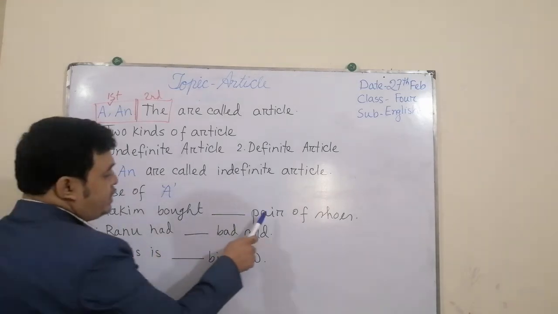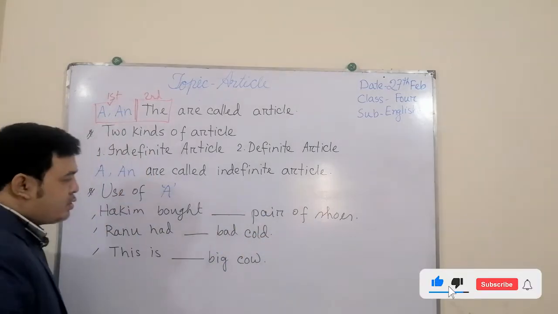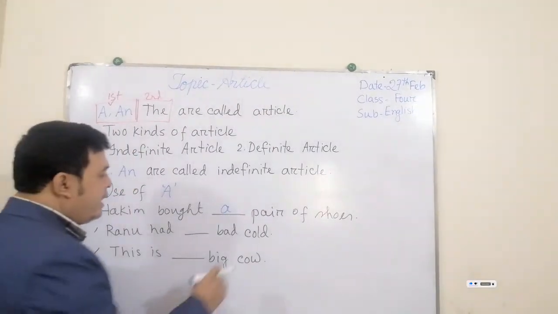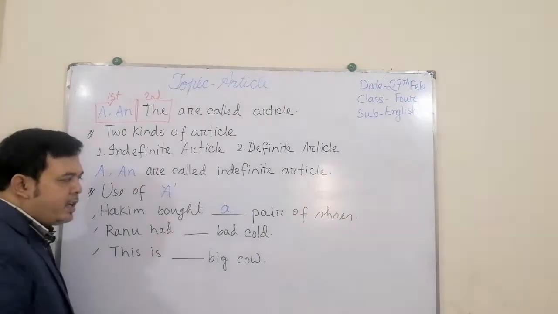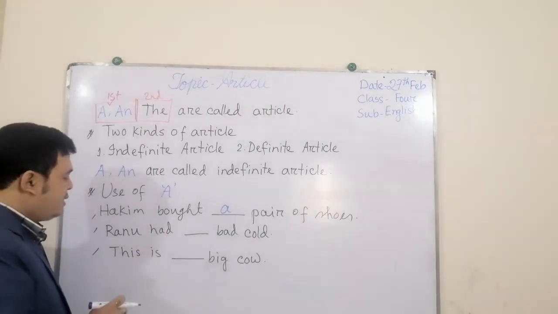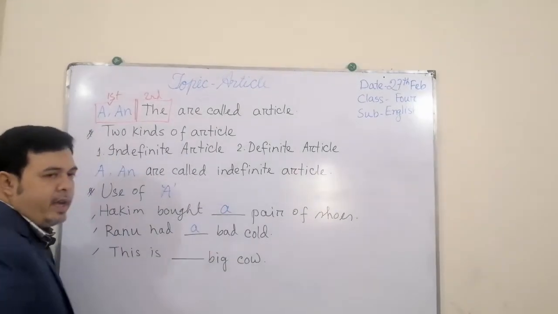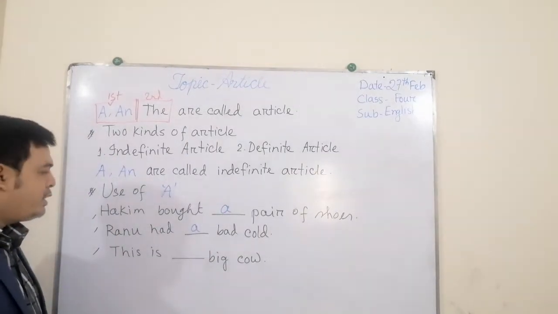Hakim bought dash pair of shoes. So what will be the answer? A, because P is a consonant and the word starts with a consonant. Ranu had dash bad cold. The answer is a. Ranu had a bad cold.